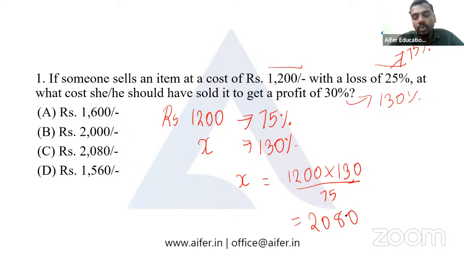We have 2080 as the correct answer. I hope it's clear. The basic concept, if a particular item is bought and sold at the same price, we can say it's 100% of the original price. At a loss of 10%, 90% of the original price. At a profit of 10%, 110% of the original price. So we have option C as the correct answer for this particular question.